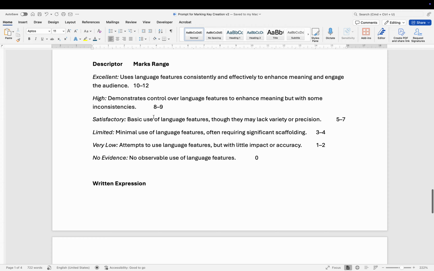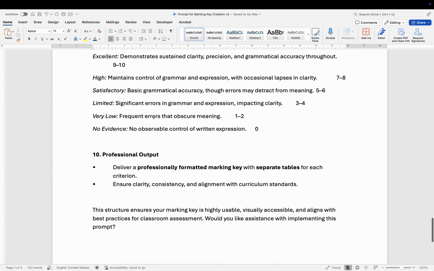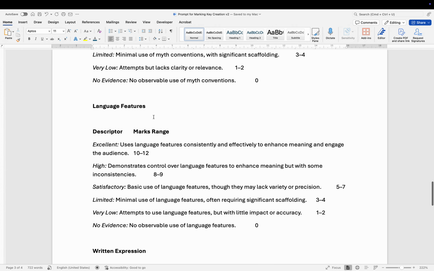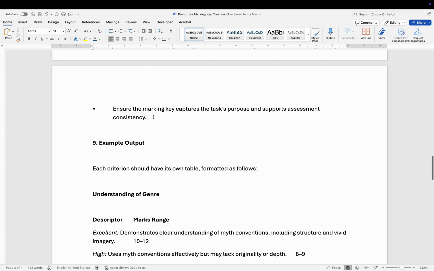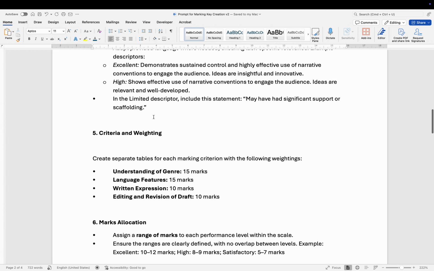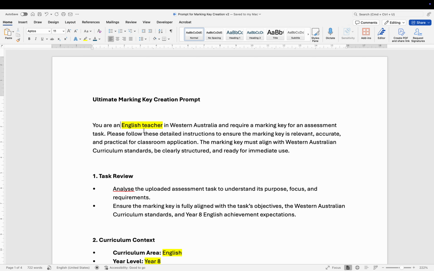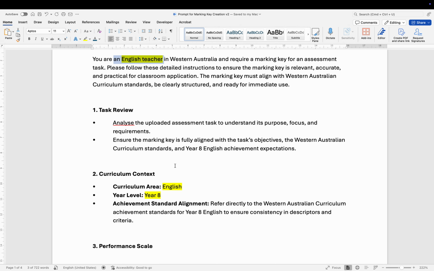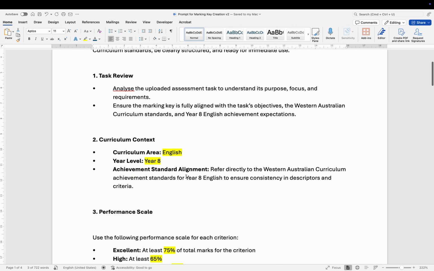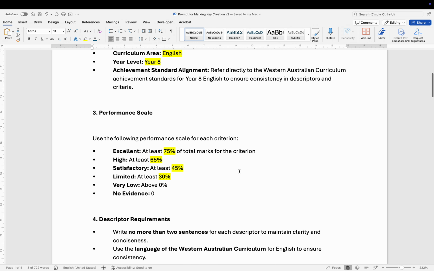quite lengthy, and I won't go into details on everything in the prompt. I've used ChatGPT to help refine the prompt, and what we've got in here are the bits that are highlighted that teachers can just change for themselves. And so defining what subject I'm teaching or what teacher I am. Here's my curriculum area, what the year level is. I've told it to refer directly to the achievement standard.